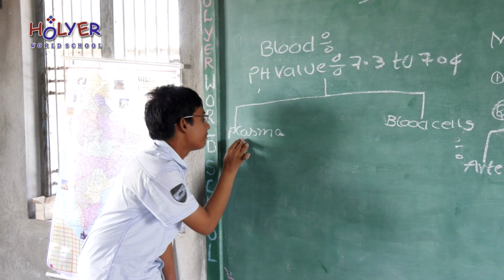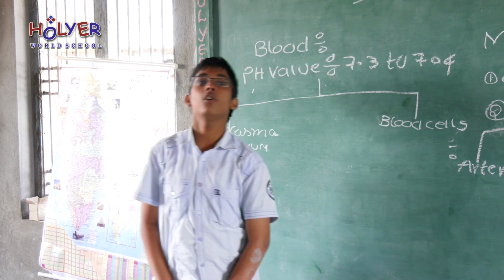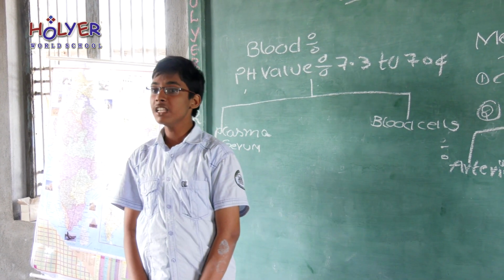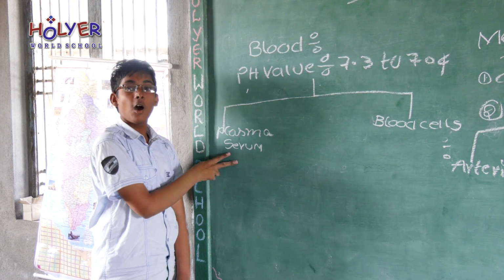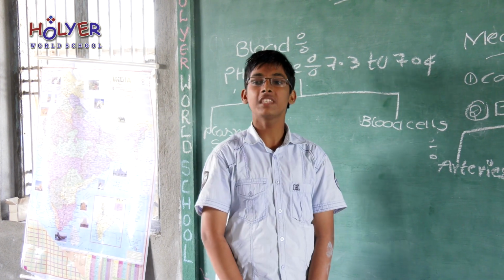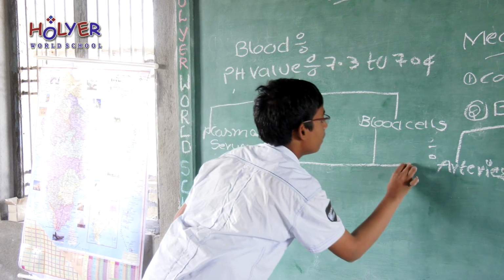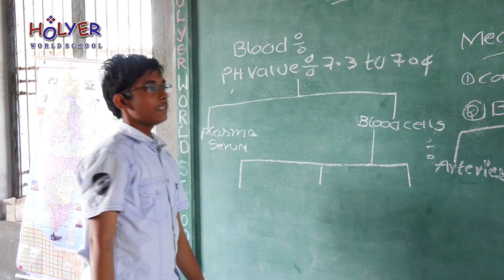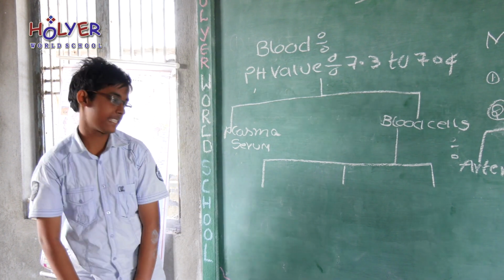Plasma contains serum. Serum is a yellowish water-like fluid which forms after clotting. The blood cells are again divided into three types. They are RBC, WBC and platelets.